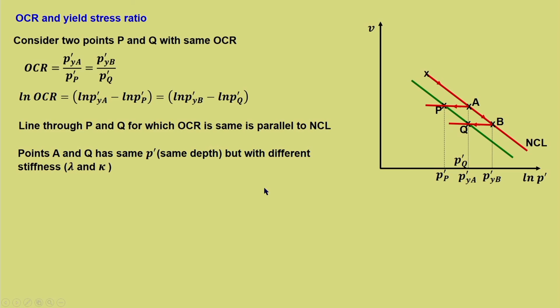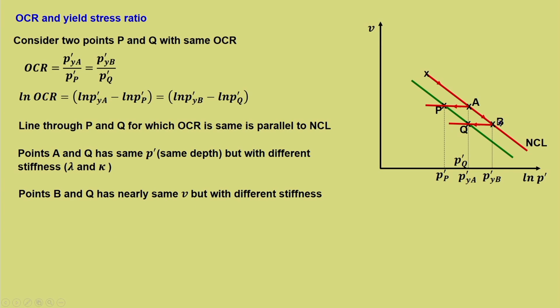That is an important aspect. Even for the same initial pressure, point A falls on NCL, and hence the stiffness of A can be considered as lambda, whereas Q is on the loading unloading line, and hence the stiffness is kappa.